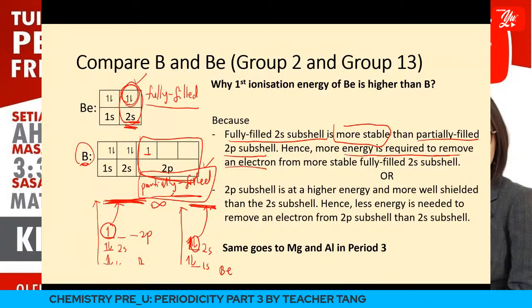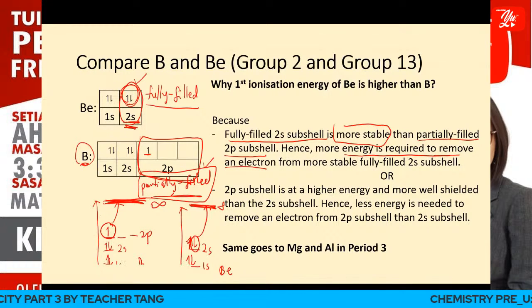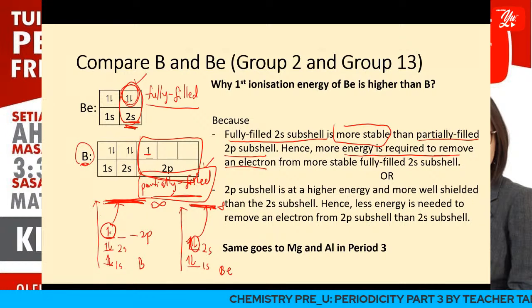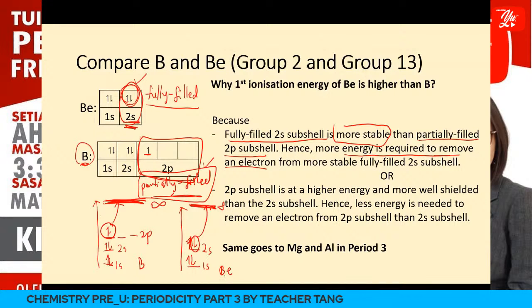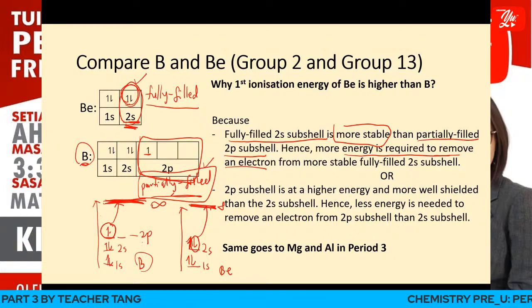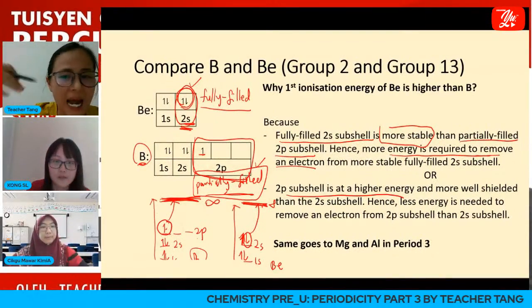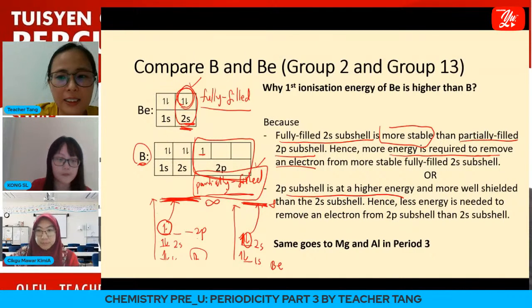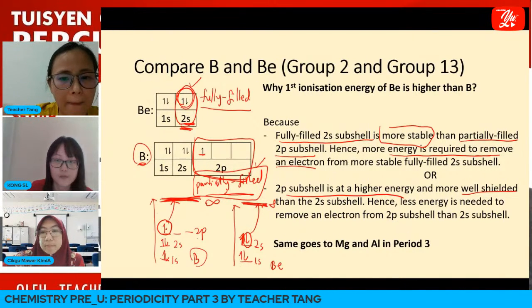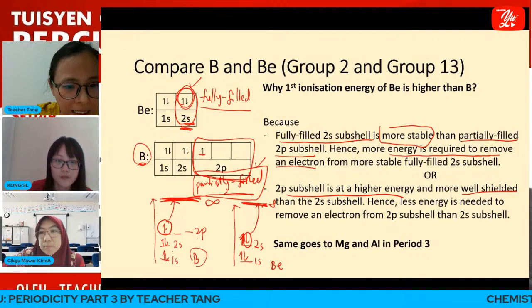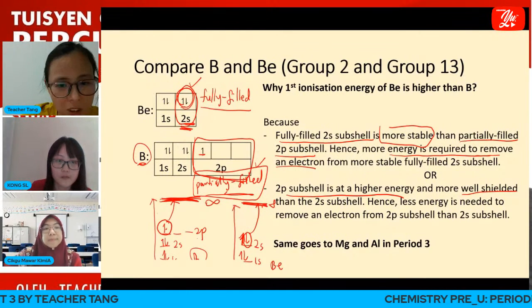So can you see, based on the diagram that I drew, that we require less energy to remove the electron from the 2p subshell of boron compared to the 2s subshell of beryllium. So why? Because the 2p subshell in boron is located at a higher energy level. So when it is located at a higher energy level, it is better shielded by the inner electrons compared to the 2s subshell.